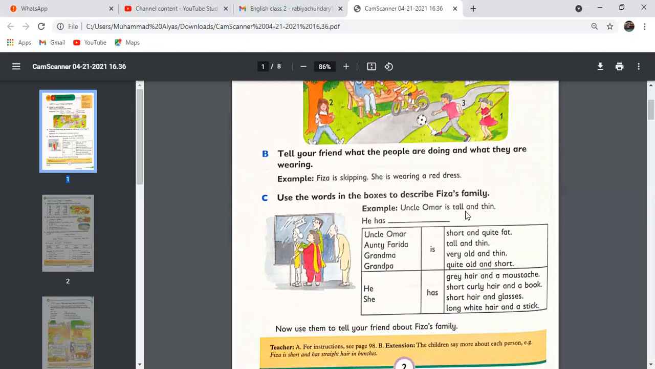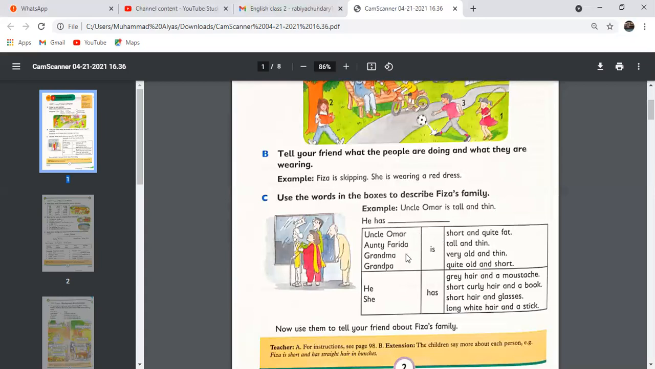So here in the sentence, circle the words thin and tall, because these are describing words, or these are also called adjectives. Okay, so describing words or adjectives. These describing words or adjectives describe the noun, its color, its physical appearance, everything. Okay, so let's start doing it.